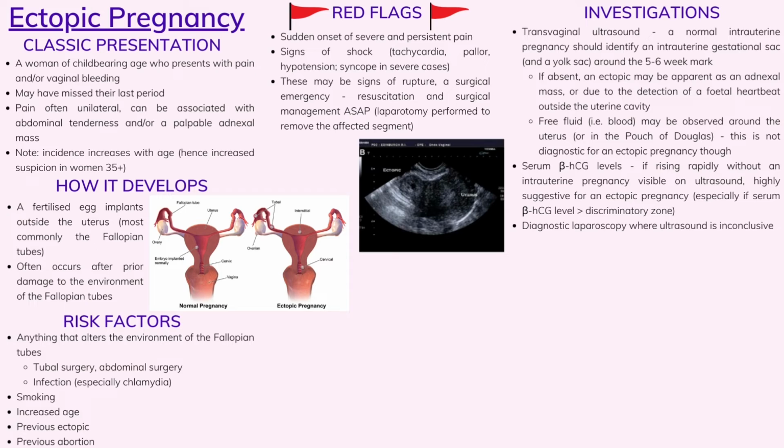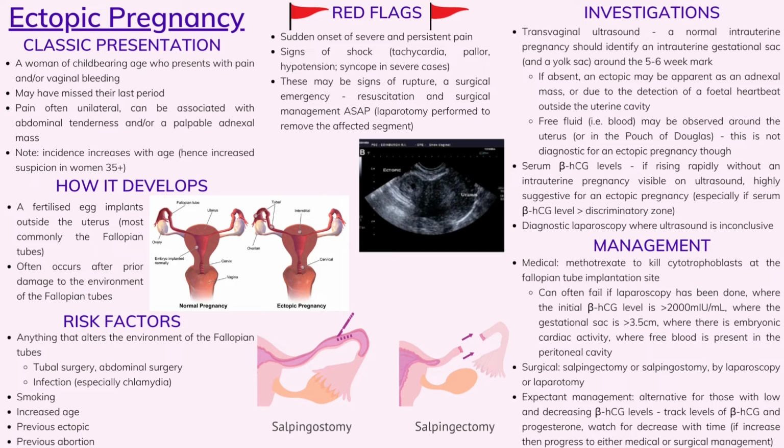Free fluid, which is usually blood, may be observed around the uterus or in the pouch of Douglas. This, however, is not diagnostic for an ectopic pregnancy. Serum beta hCG levels are an important indicator to check as well. If they are rising rapidly without an intrauterine pregnancy visible on ultrasound, this is highly suggestive for an ectopic pregnancy, especially if the beta hCG level is greater than the discriminatory zone, which is the level above which an intrauterine pregnancy should be visible on ultrasound. A diagnostic laparoscopy can be performed where ultrasound is inconclusive.